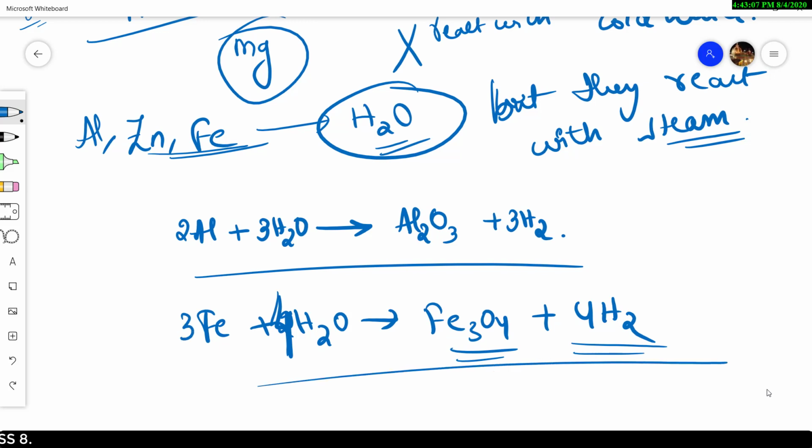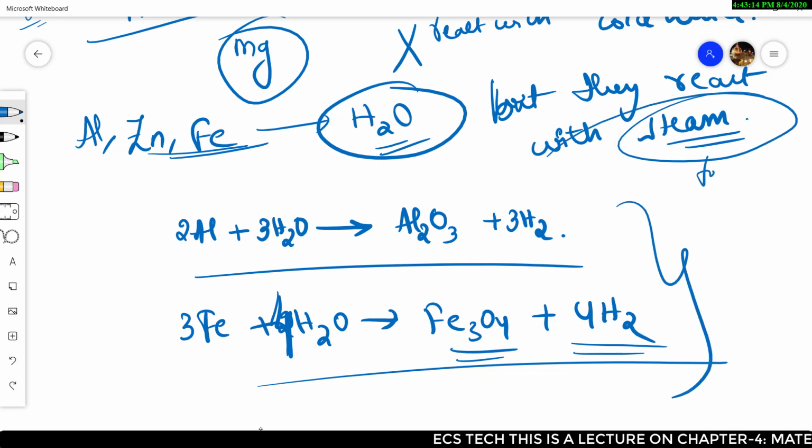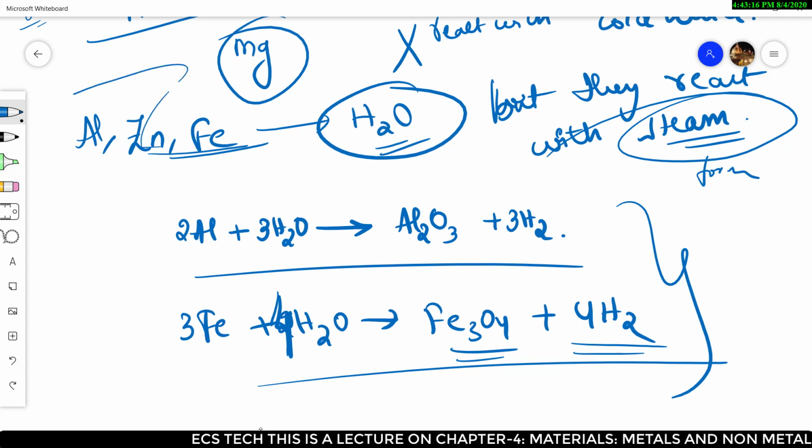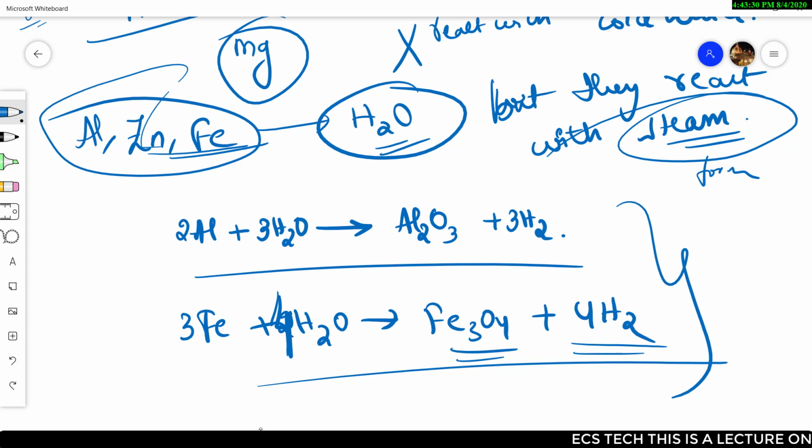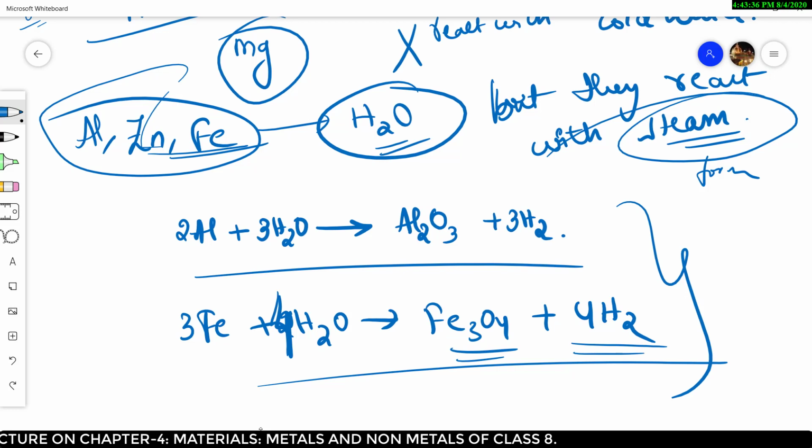Clear? These are some examples of metals reacting with water or steam. Steam is also a form of water, but directly they do not react with water. If you place a zinc rod in a tub of water, it will not react. But if you keep giving vapor to it, it will react slowly.